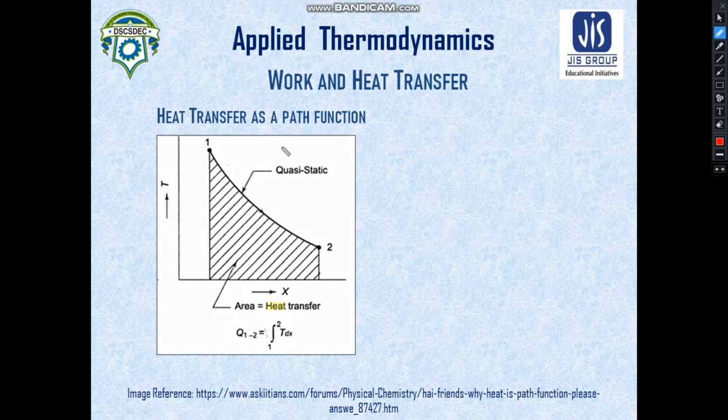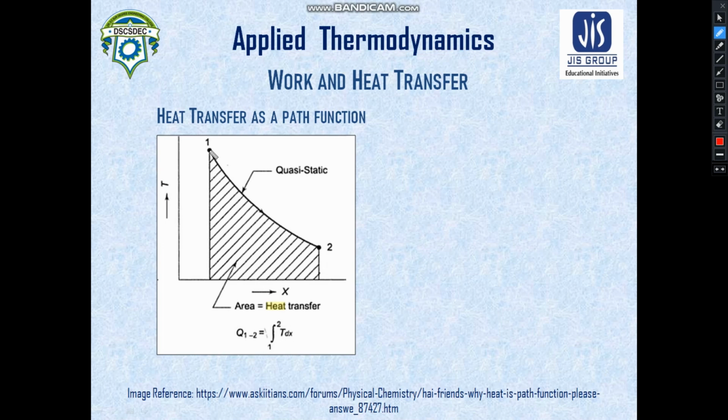Like work transfer, heat transfer is also a path function. Depending on the paths, the heat transfer needs to be calculated. If you find a quasi-static path, then the area under that path will depend on the amount of heat which is being transferred.